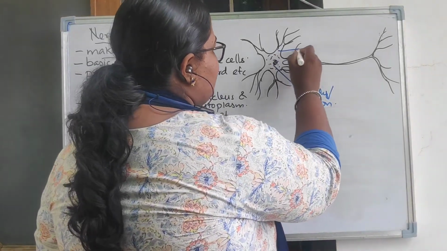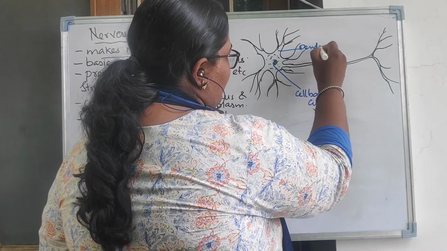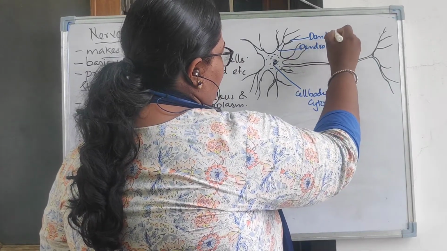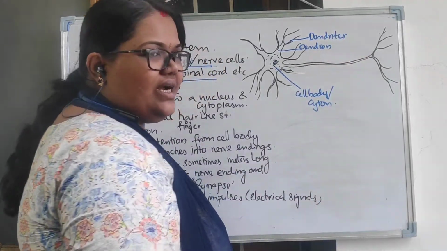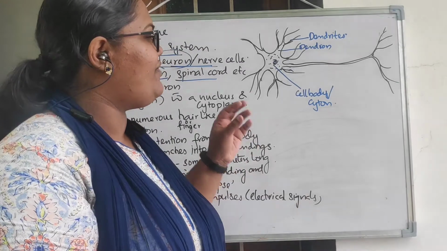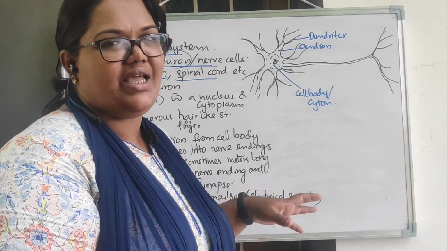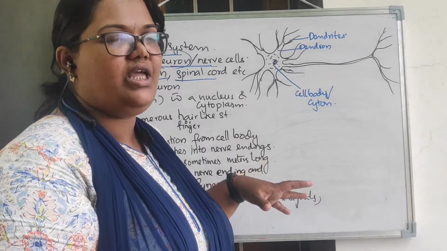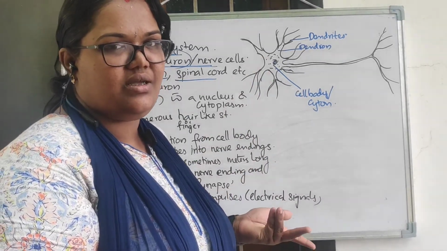Actually, these portions are called dendrons, and the finer branches are called dendrites. But in your NCERT, it's given as dendrites, so anyway, you can go with that. The fine finger-like or hair-like projections arising from the cell body are called the dendrites.